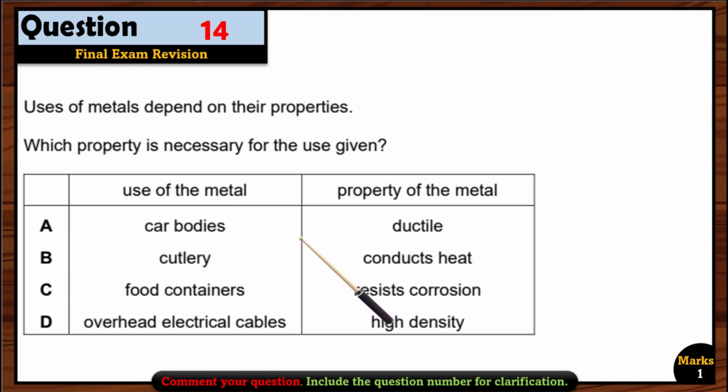So wrong. B. Cutlery conducts heat. Again wrong. These are not the pots. Cutlery is just for the eating purpose. Third, food container. Yes, C option is right because it resists corrosion. That's why we are using the food container.